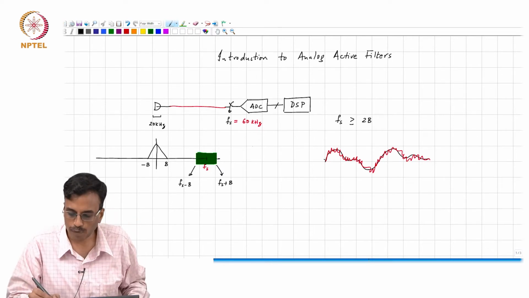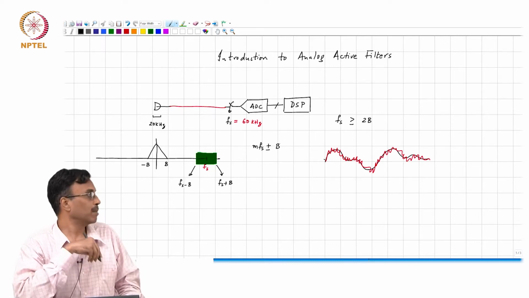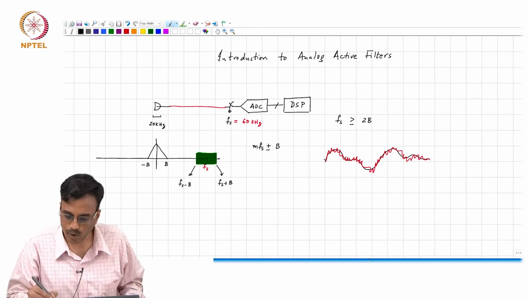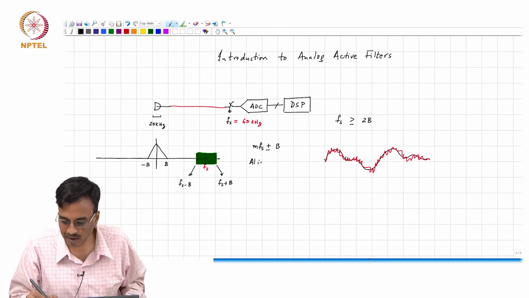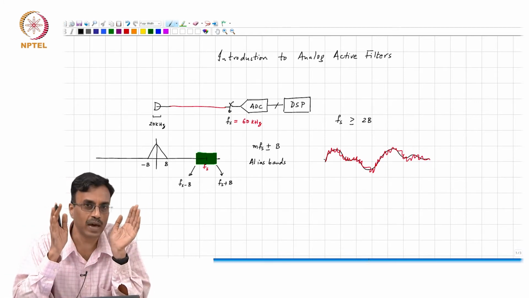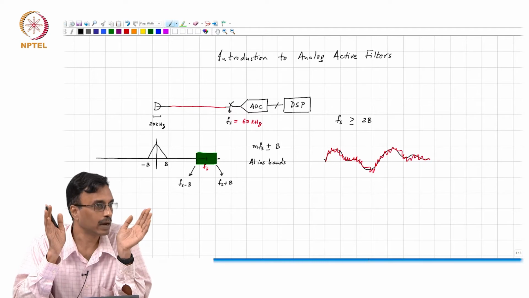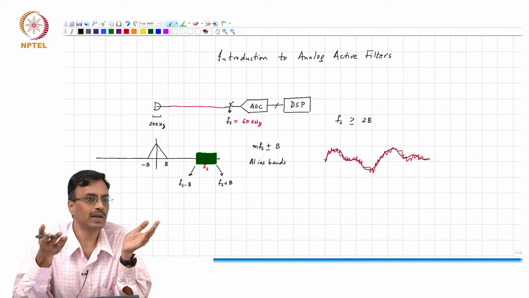So, all frequencies of the form M Fs plus or minus B, in the range of M times Fs plus or minus B, where M is an integer, can potentially alias into the signal band after sampling if you didn't do anything else. Correct? So, if you want to prevent this from happening, what would you do?